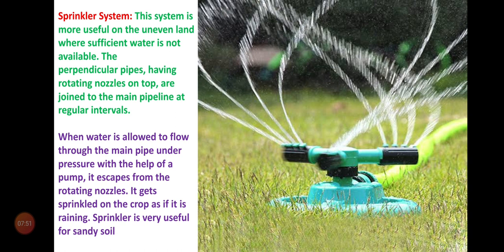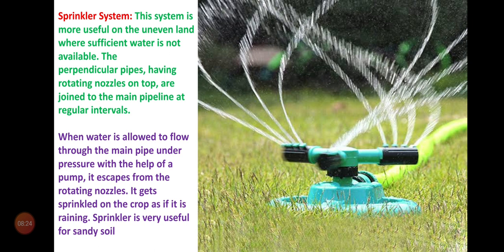When water is allowed to flow through the main pipe under pressure with the help of a pump, it escapes from the rotating nozzles. It gets sprinkled on the crop as if it is raining. Sprinkler is very useful for sandy soil.